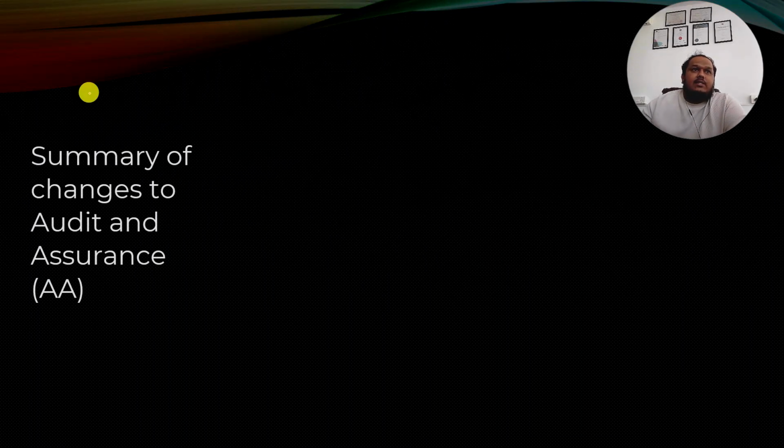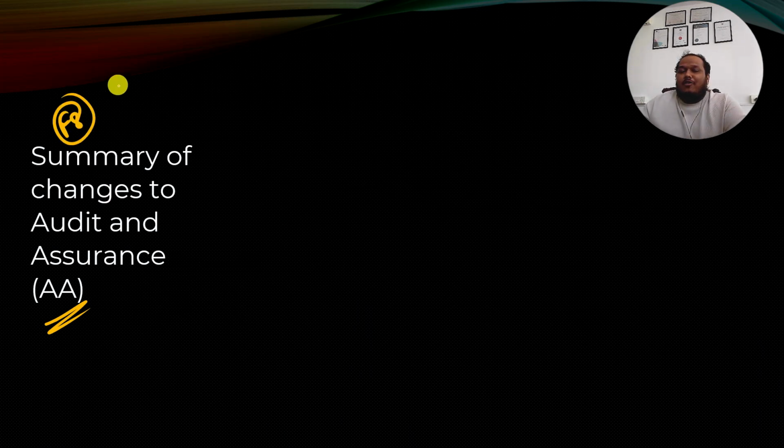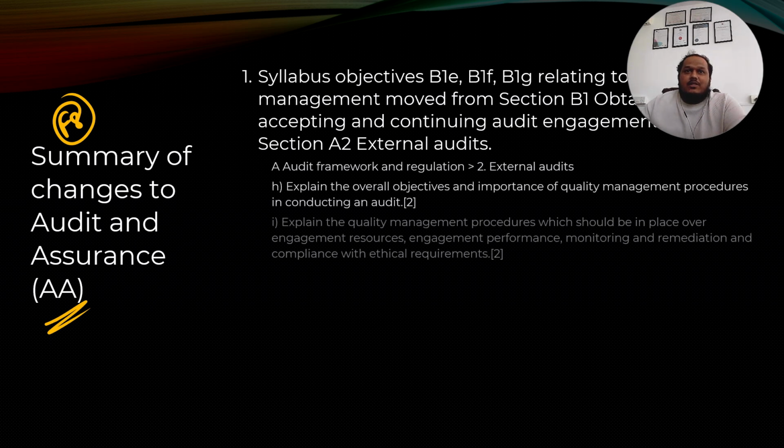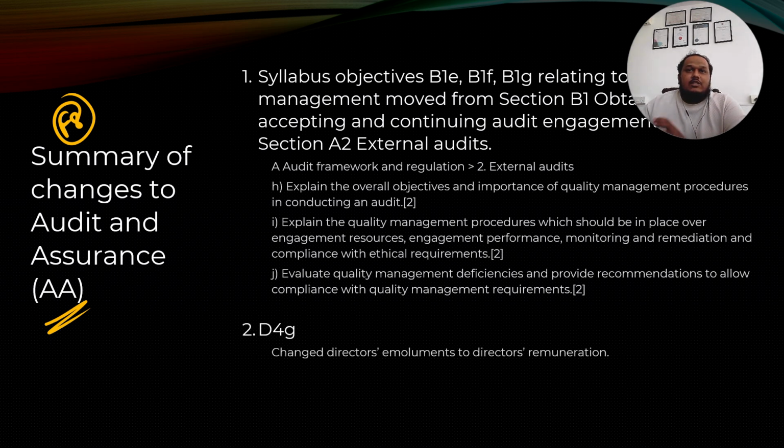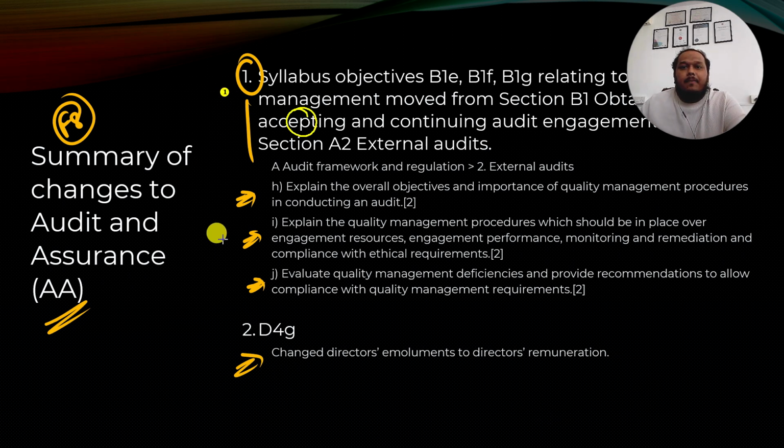All right. Next, moving on to the next subject, that is your F8 audit and assurance. So without any delay, I'll first bring everything that is listed in the changes into this. It looks like a huge list of changes, right? There is one big heading, then points H, I, and J, 3 points. Then there are the directors' emoluments changes. So 1, 2, 3, 4, 5 points are visible. Okay, if I remove the heading, then maybe 4 points are there.